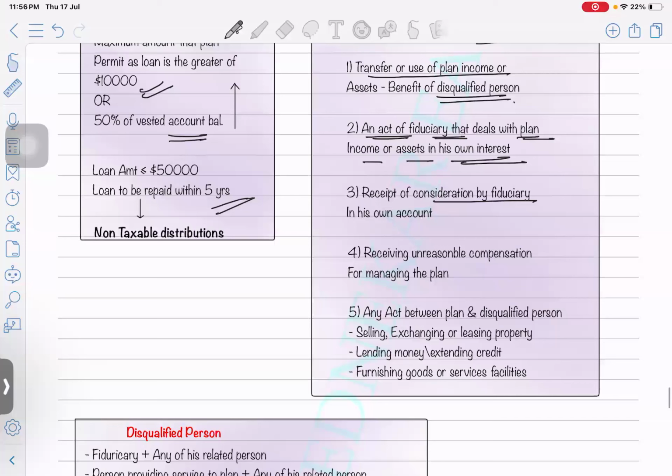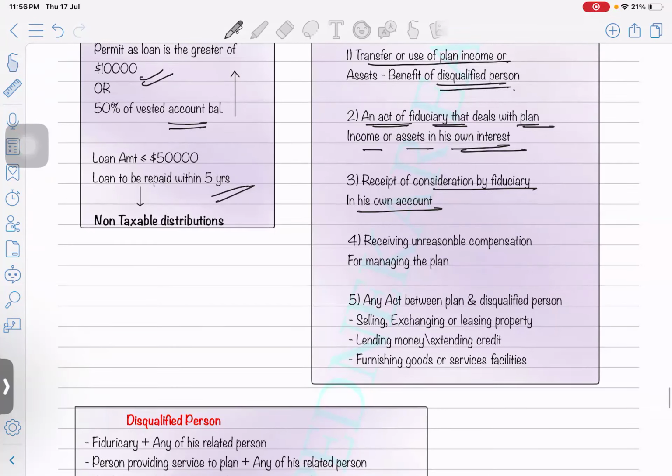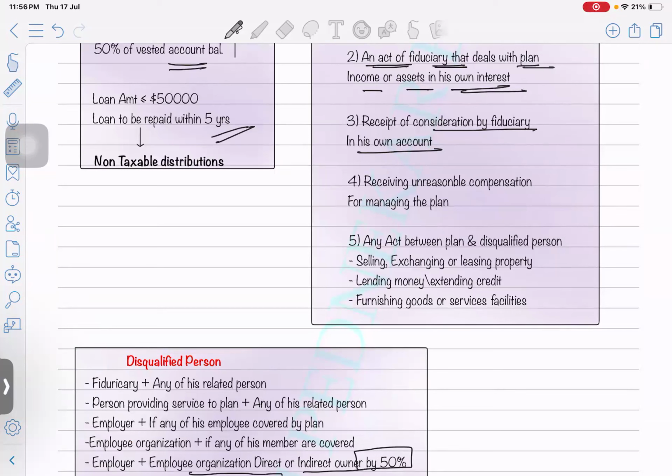Receipt of consideration by a fiduciary in his own account is also prohibited. They cannot receive the income directly in their own account. So whenever you are going to contribute, it needs to be deposited directly in the retirement account. The fiduciary cannot take the deposit in their own name and then transfer it to the retirement account. It needs to go directly into the retirement account, not through the fiduciary's bank account.